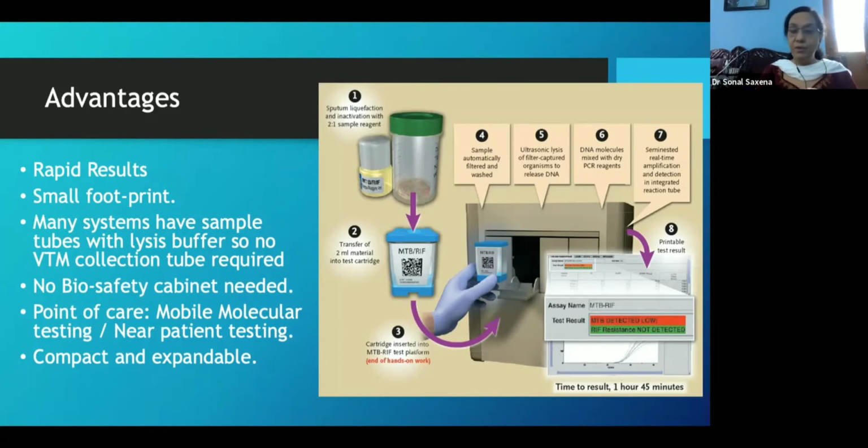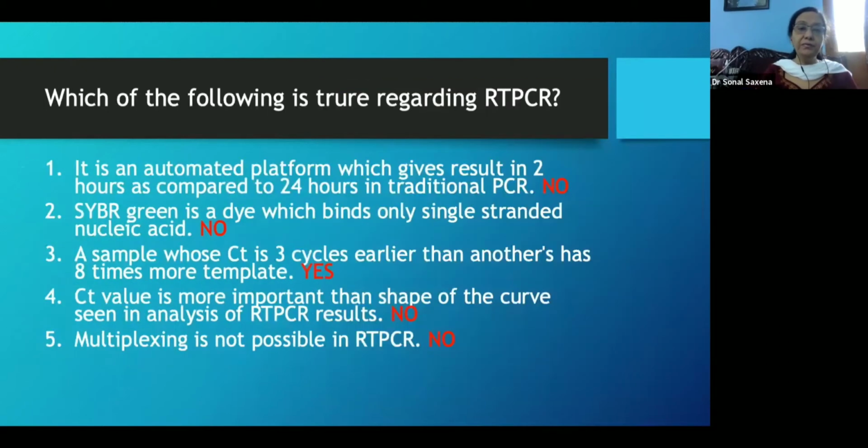They are mostly point of care. So they are mobile, molecular, or near patient testing, and they are compact and expandable. So coming back to the questions, I hope, I'm sure most of you got it quite right. There was only one correct answer, that if the CT is earlier, then it has more template.